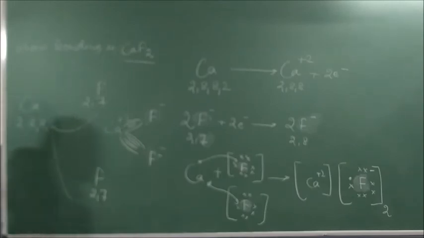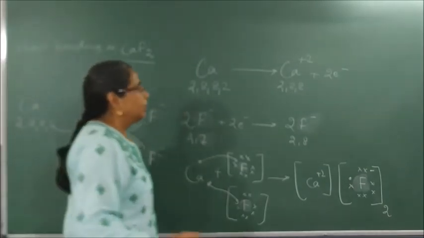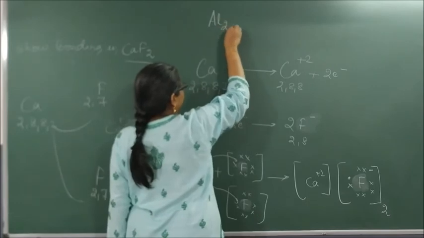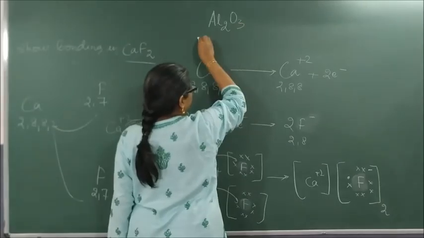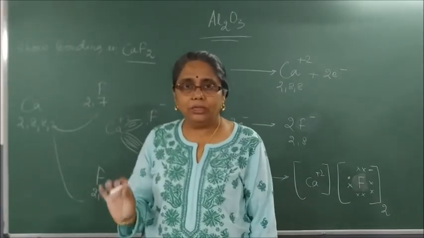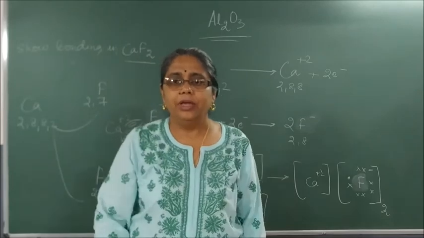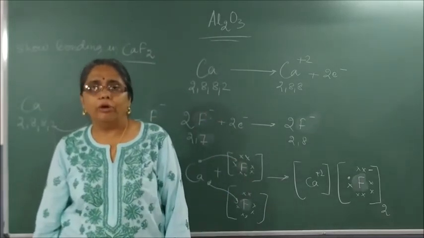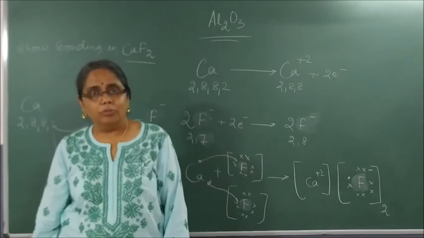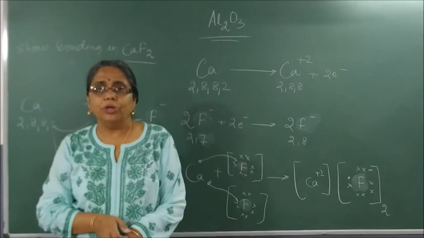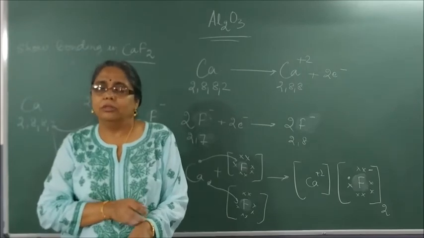Okay, and the last homework problem, show bonding in Al2O3. You have to show bonding in aluminium oxide. No Google, you will try yourself and come. Show bonding in Al2O3 or aluminium oxide. Tomorrow we will do all questions behind the textbook and the in-text questions. Thank you.